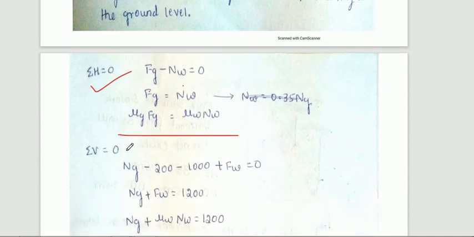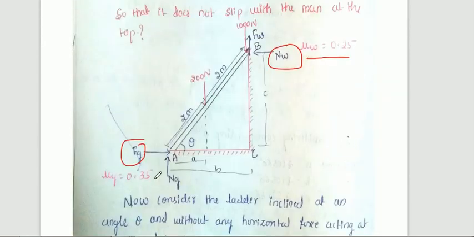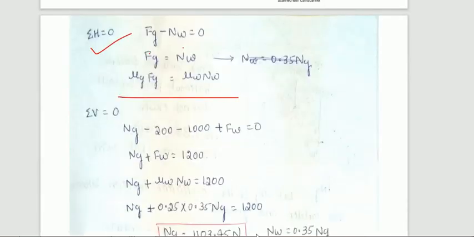Now summation of vertical force is equal to 0. Vertical force means Ng moving upward positive, 200 moving downward, 1000 moving downward, and Fw moving upward. Downward is negative and upward is positive. That is Ng plus Fw is equal to 1000 plus 200.